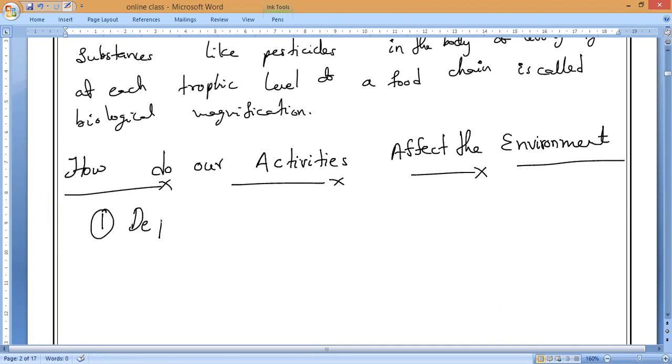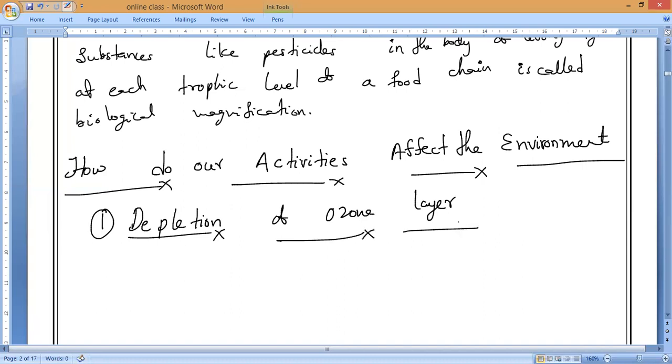Understand, everybody? These two concepts are very, very important. Definitely one concept will come in the final exam. Depletion of ozone layer: remember everyone, this is a major important concept. Definitely questions will come in the exam.